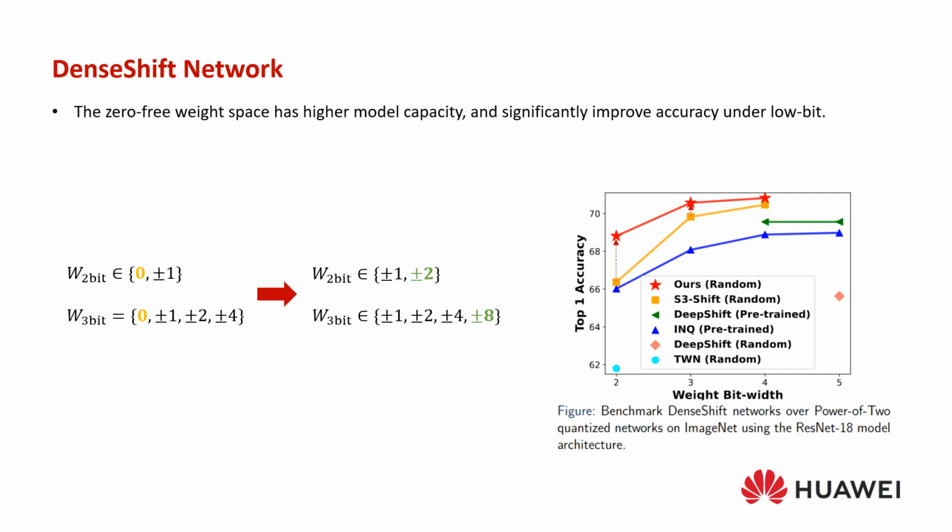Firstly, this design maximizes the weight encoding space usage, especially at lower bits, providing a larger model capacity using the same bit width. We've adapted the S3 training algorithm for DenseShift, and our experiment results using ResNet-18 on ImageNet show significant accuracy improvement in 2-bit and 3-bit models. Plus, our new training algorithm is more user-friendly. It can seamlessly replace full-precision convolution layers.